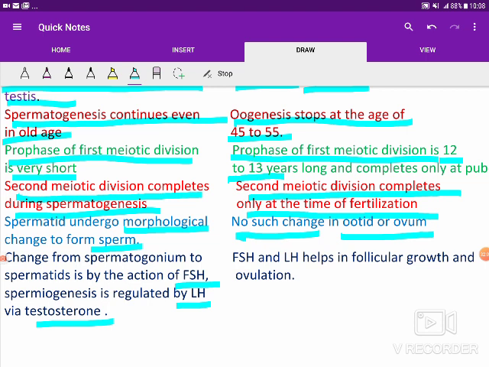As I already told you, spermiogenesis is controlled by testosterone, whereas the remaining part of spermatogenesis, right from the spermatogonia to spermatid, is controlled by FSH. Likewise, in oogenesis also, FSH and LH are the main hormones which help in follicular growth and ovulation. So with this, we have come to an end of this topic.